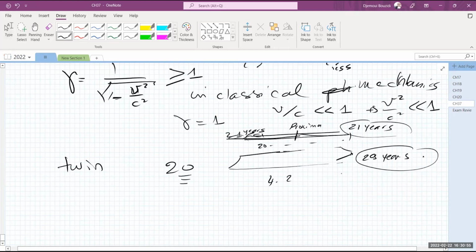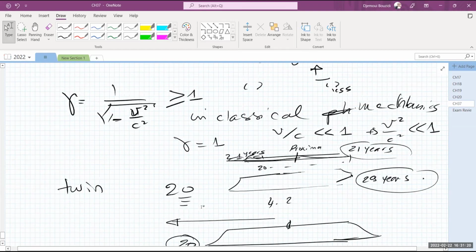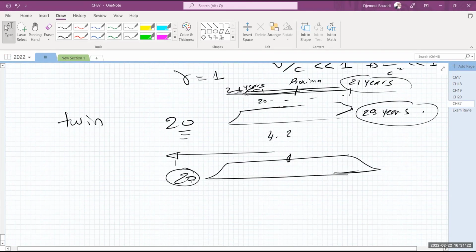You might ask, and it's a very legitimate question, one of these twins decided to travel to Proxima and the other one stays here on Earth. Isn't it possible that, from the vantage point of the traveling brother, he sees his brother traveling away from him with a velocity that is almost the speed of light? Wouldn't he assess that this brother is the one who's going to age less because of his clock being slower?